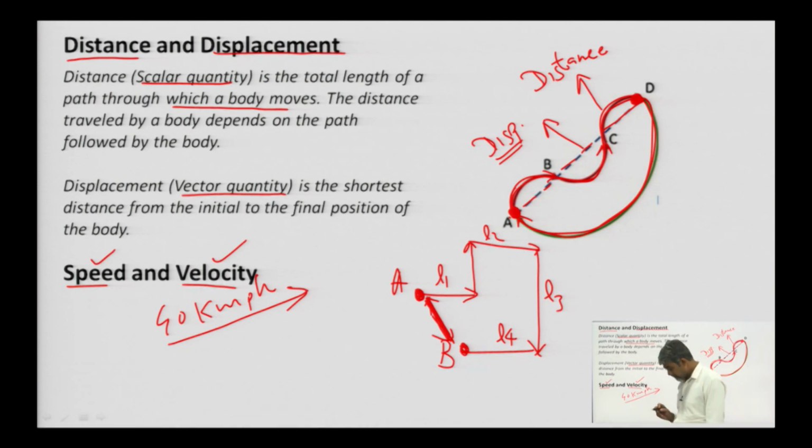and if we say that the vehicle is moving with the speed of 40 kilometer per hour in east direction or west direction, then that speed has magnitude as well as direction, then it is velocity. So, when speed is identified with the direction, then it is velocity. So, you can say that the magnitude of the velocity is the speed, right.